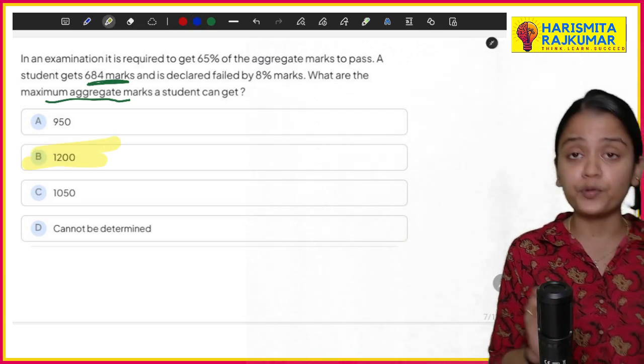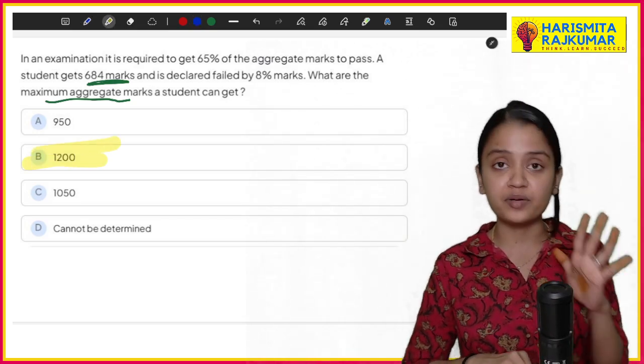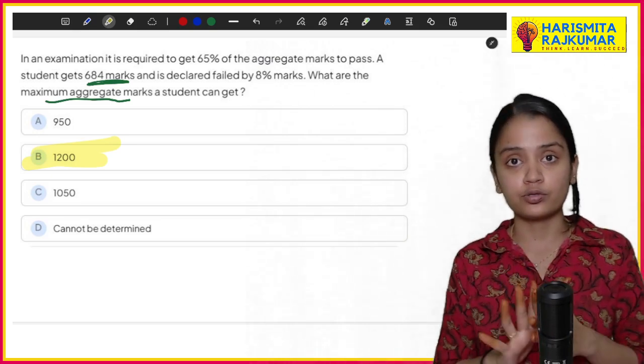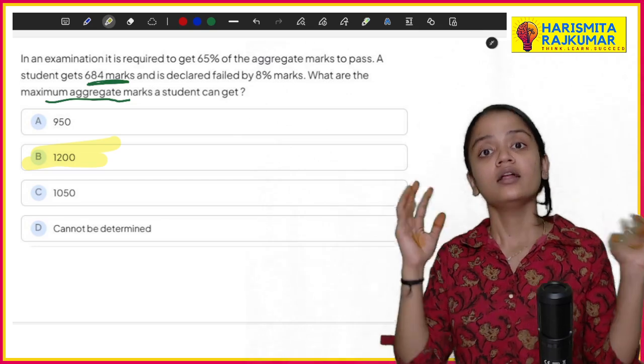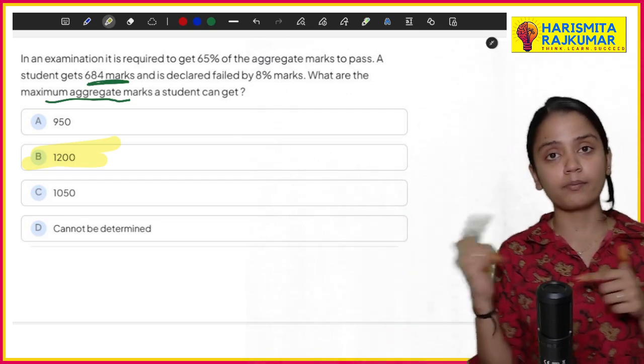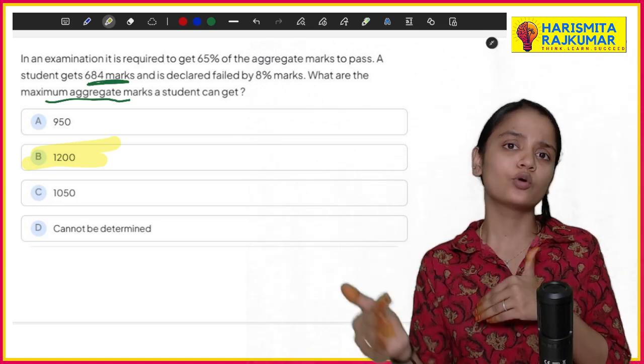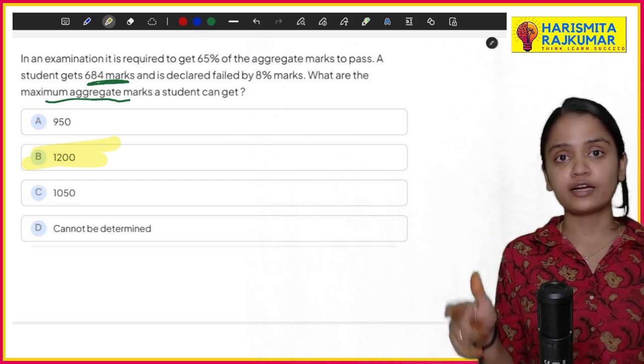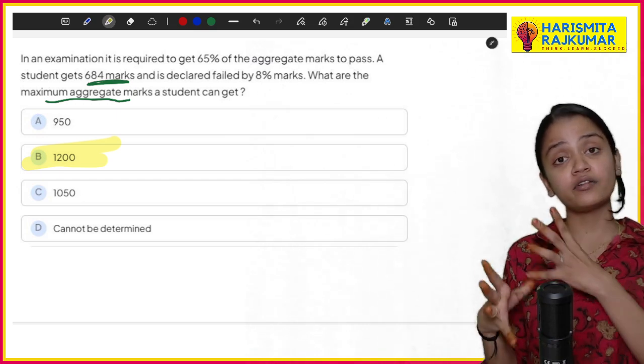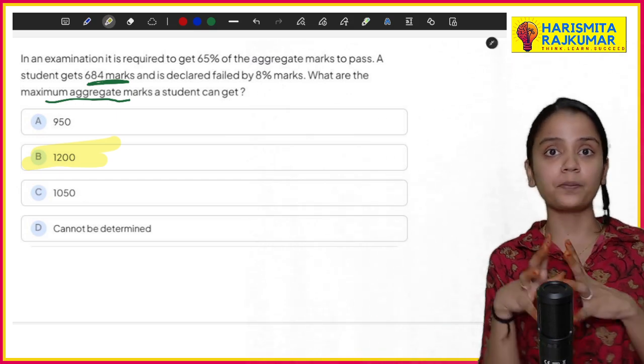I hope you understood this concept really well. If you haven't understood it, just go check it again. Practice the sums, then come back with me, so you'll be able to solve it with a little more confidence. We'll definitely have part 2 of it, where we'll cover different types of marks-related percentage problems.